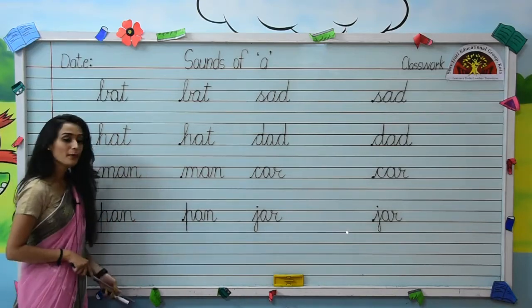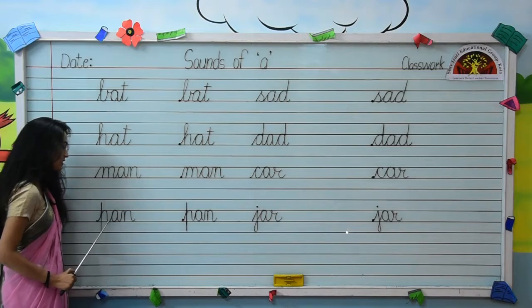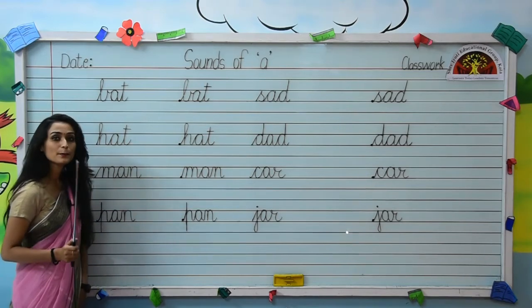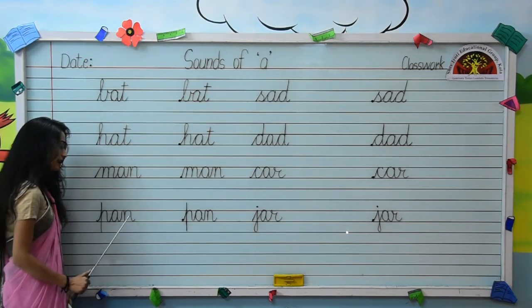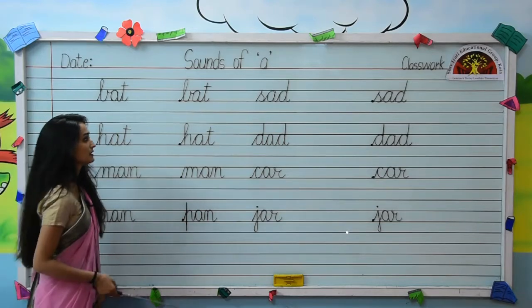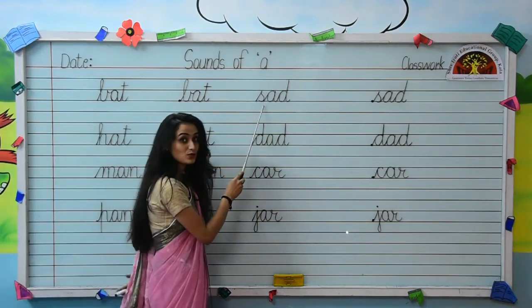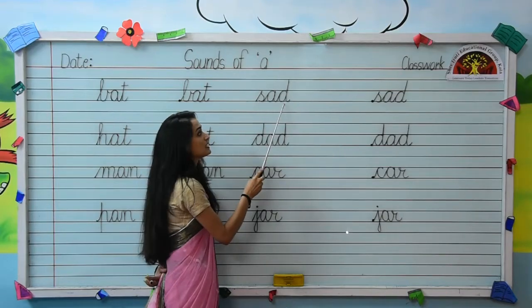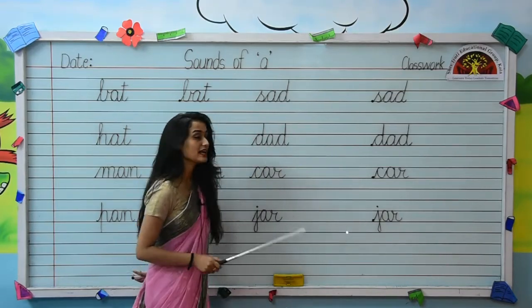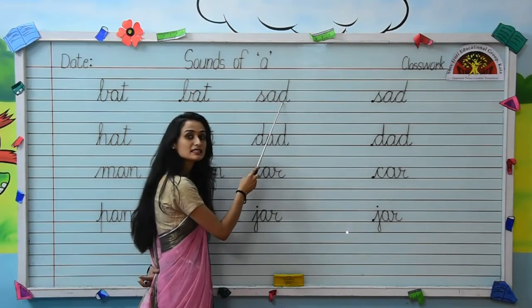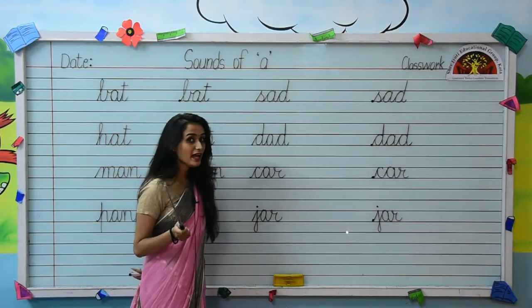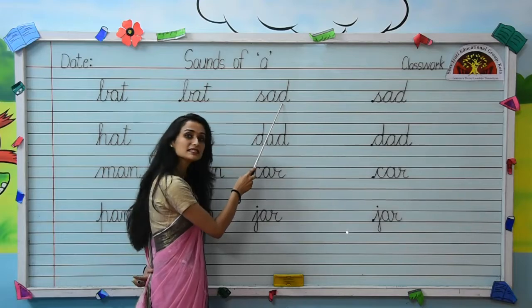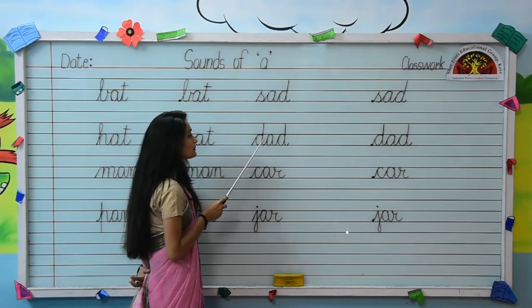Next, P-A-N, pan. Now come on the next one. Our next word is S-A-D, sad. Sound of A is A.